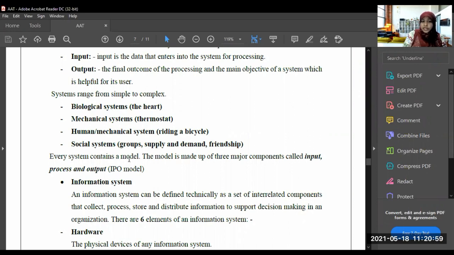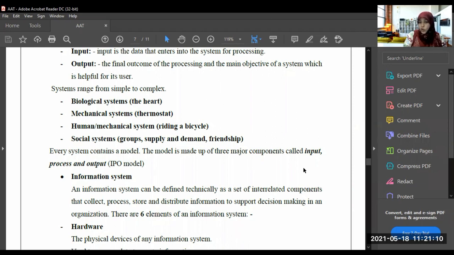Every system contains a model. There is a model for every system. The model is made up of three major components called input, process and output. This is called the IPO model. What is the IPO model? Now I told you every system contains a model.